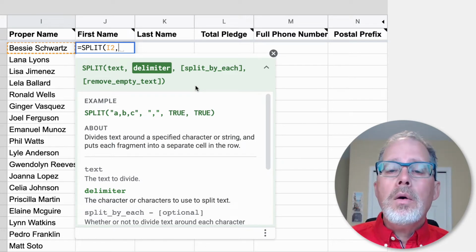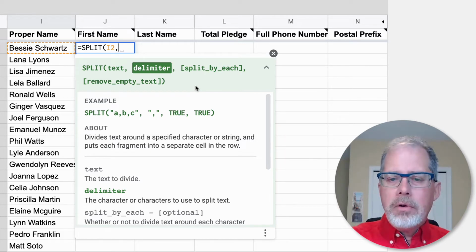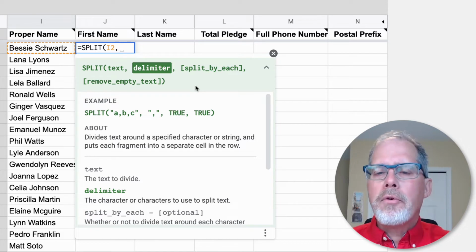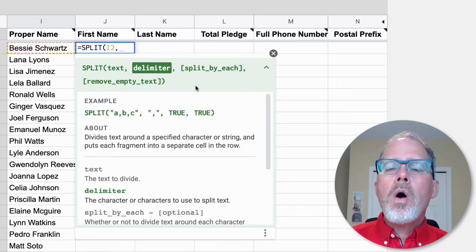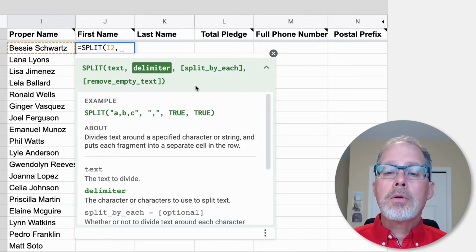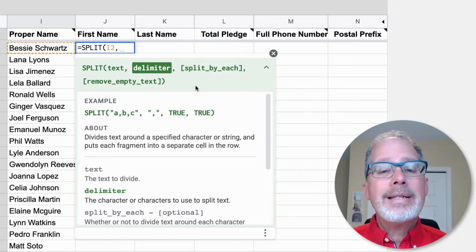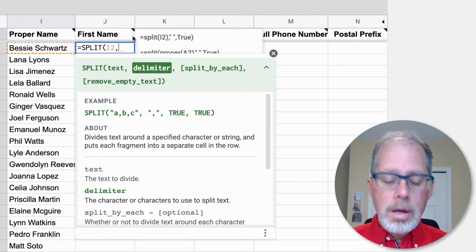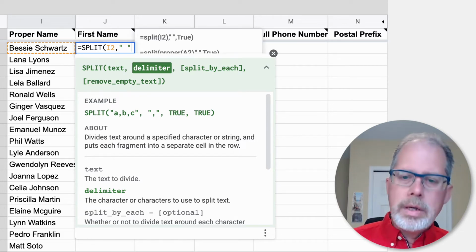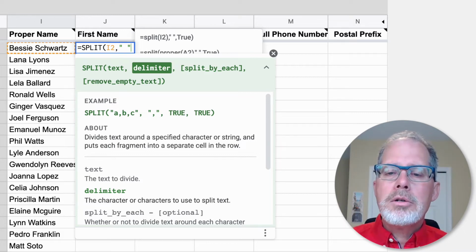Now, when we are doing this, Google says, hey, I need to break this all up, but I don't know what text is. Like, if you're looking for the word dog and you want to put the word dog in, I don't know what that is because this is part of a formula right now. So anytime we want a specific word or a specific piece of text, we put it in quotation marks. So in this case, the piece of text we want is that space there. So I'm going to put quotation marks, space, close quotation marks. So there's the two quotation marks that we were talking about.